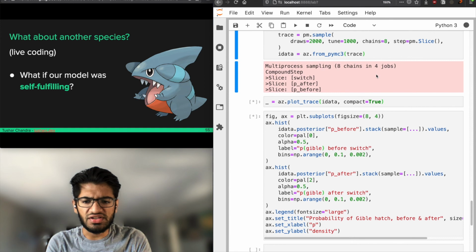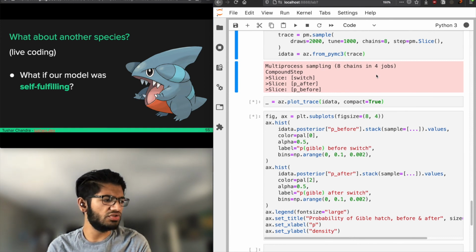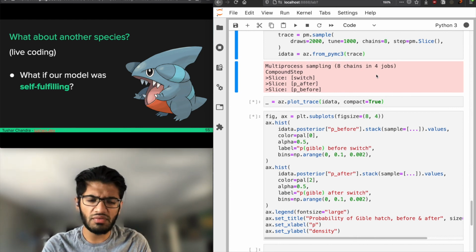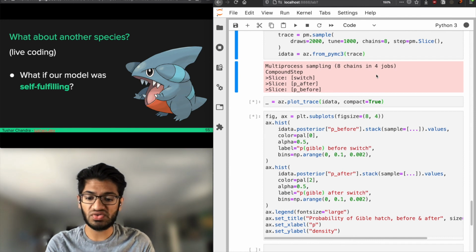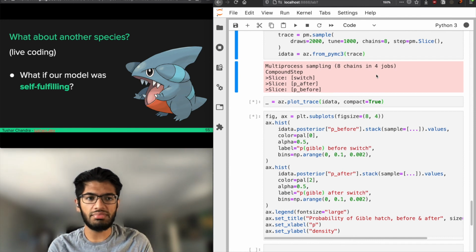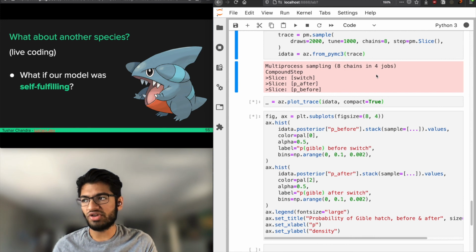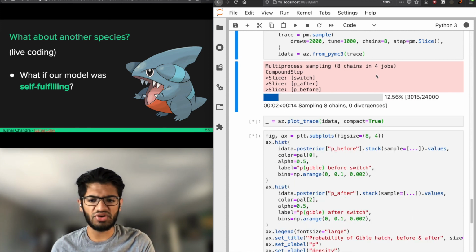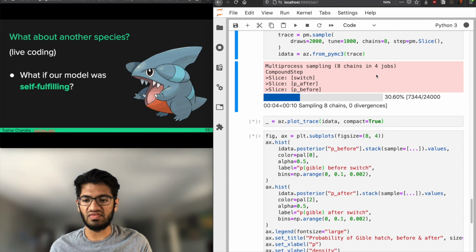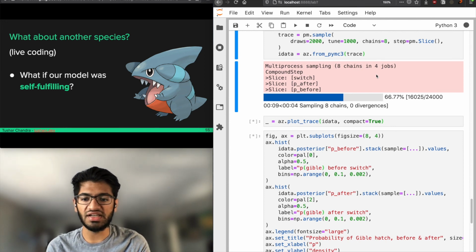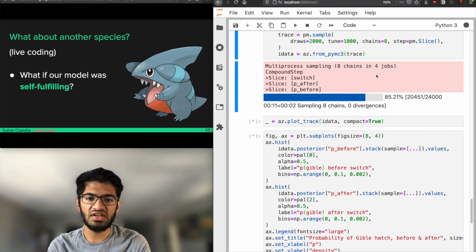The reason I want to do this is because it's really important to question our assumptions, right? I've said this a couple of times, and here's another example. When we built this model, we made the assumption that there was a switch. There's a couple of ways to test this out. We could build a model where there isn't a switch, where we just fit one probability over all 8 days. I did this, and in practice that just shows the mean of the different probabilities, and it isn't that informative. But I think more interesting is to look at a different species where we don't think the shiny rate changed and see what we get.